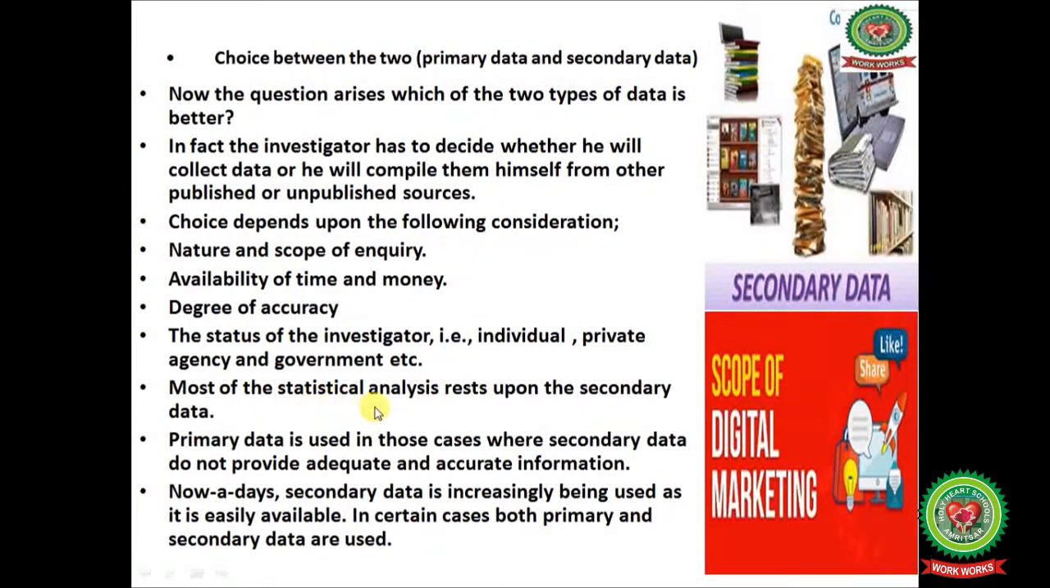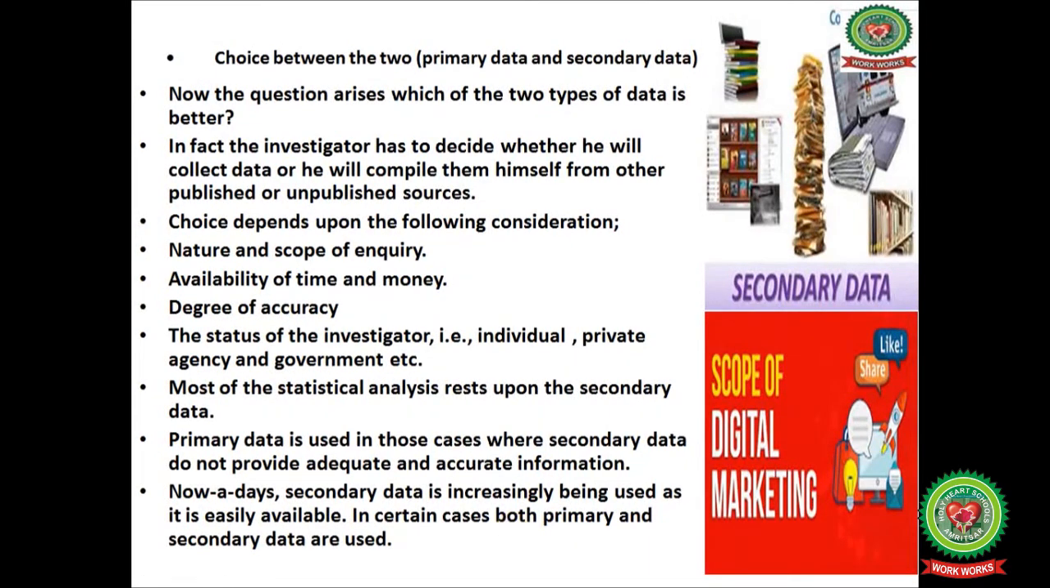Most of the statistical analysis rests upon secondary data. Primary data is used in those cases where secondary data does not provide adequate or accurate information. Nowadays, secondary data is increasingly being used as it is easily available. In certain cases, both primary and secondary data are used.